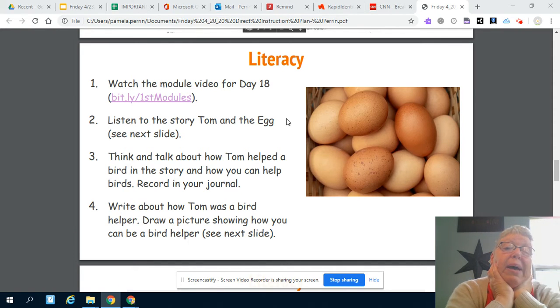So he helps birds like that. You think about a way you can help them. And then write about how Tom has a bird helper. Draw pictures showing how you can be a bird helper.